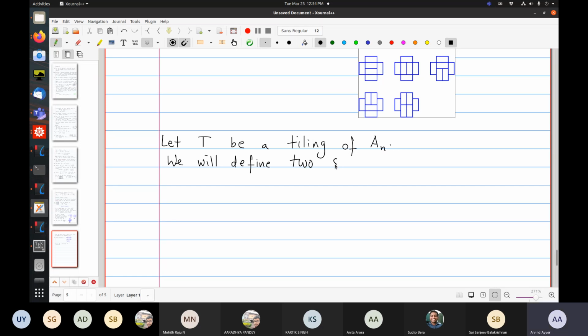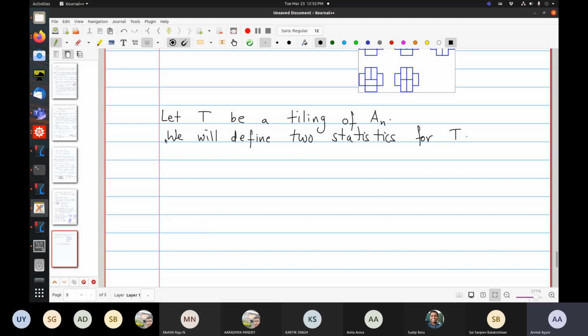But before we do that, one observation which will motivate the statistic: for an integer k between -n and n, consider the line y equal to k.